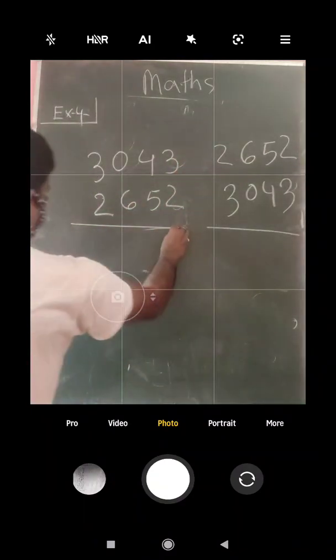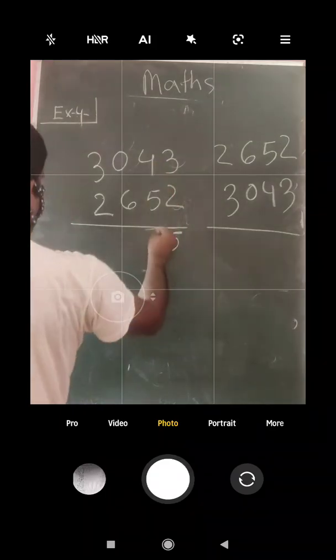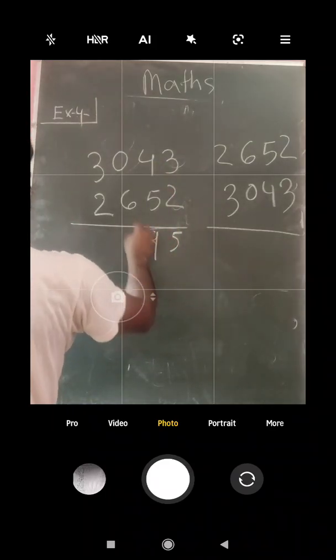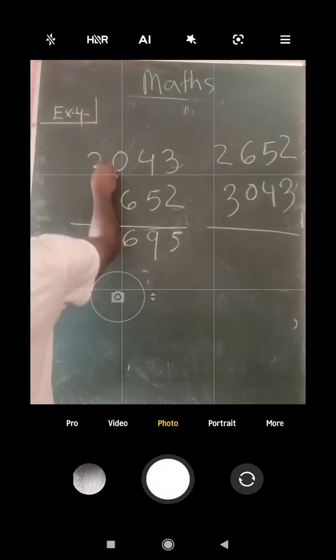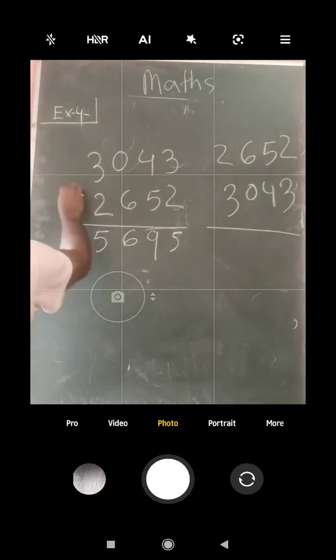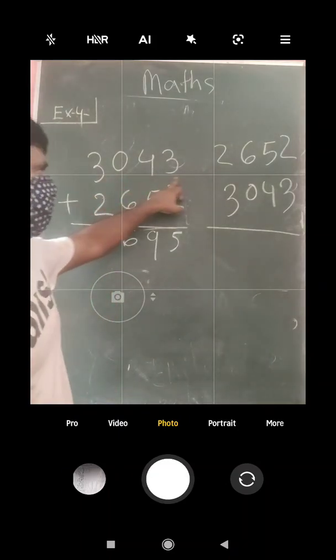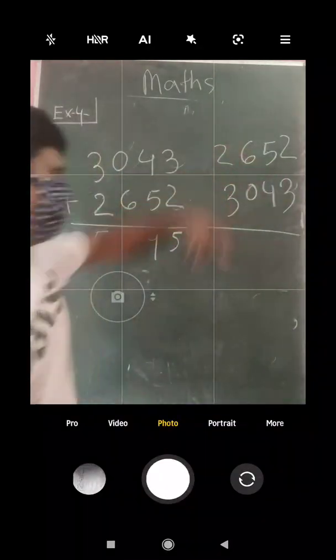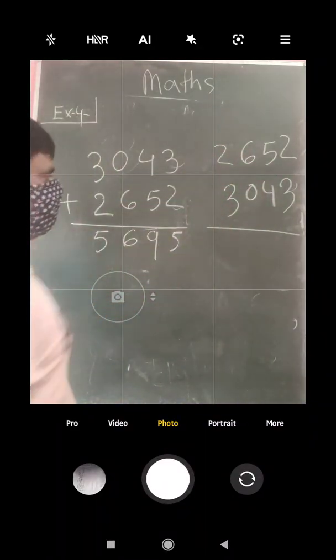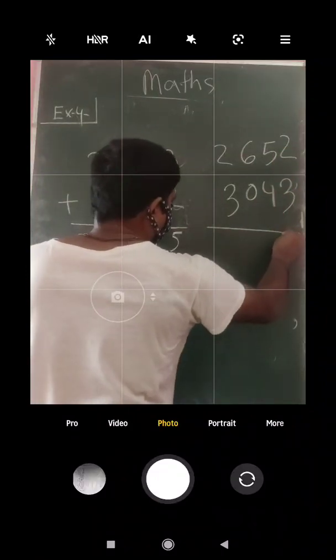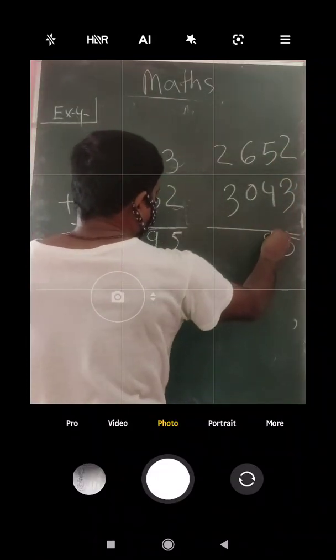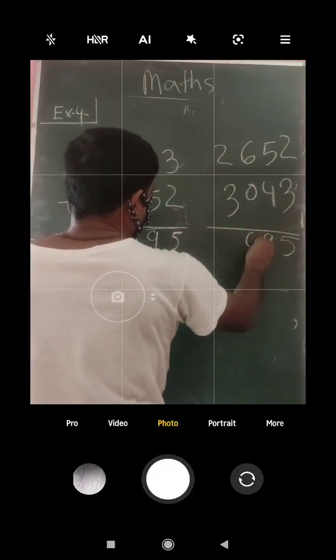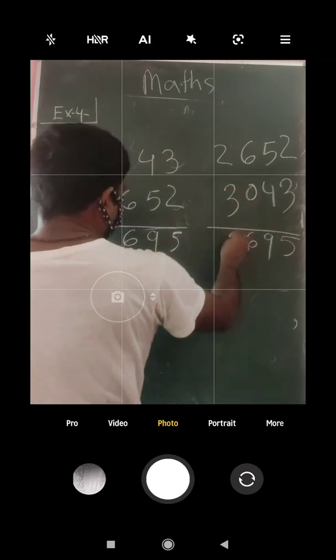3 plus 2 is equal to 5. 5 plus 4 will give 9. 6 plus 0 is equal to 6. 3 plus 2 is equal to 5. Now this 3043 has come here and 2652 has gone there. So if we add this, it will give us the same result. 3 plus 2 is equal to 5, 5 plus 4 is equal to 9, 6 plus 0 is equal to 6, and 3 plus 2 is equal to 5.